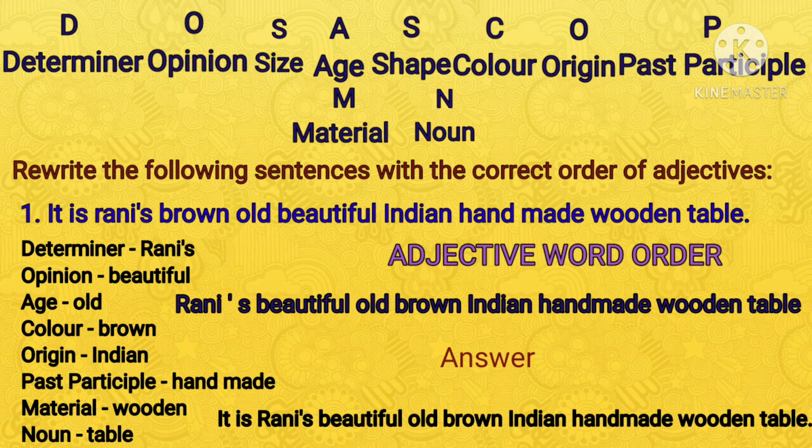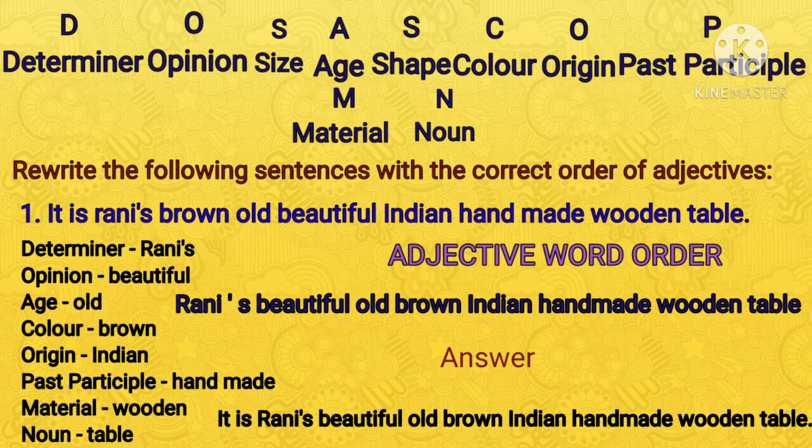When you add it, so what happens? Final answer: it is Rani's beautiful old brown Indian handmade wooden table. So like this, you have to place the order of adjectives in the given phrase. I think you followed this one. So you have to follow the acronym.